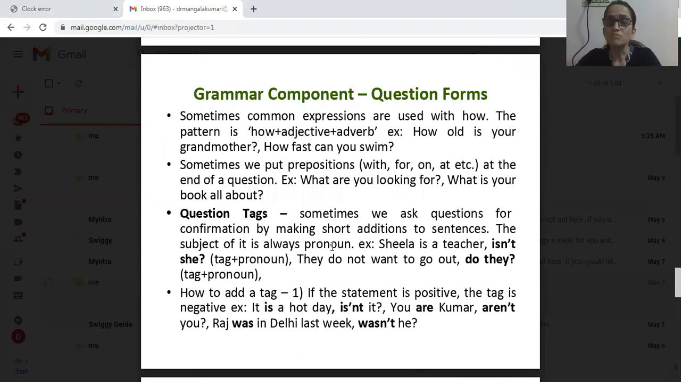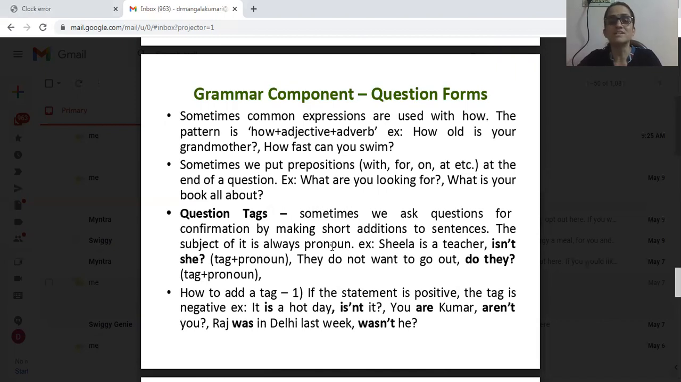Which are those? Sometimes common expressions are used with how. The pattern is how plus adjective plus adverb. Example, if you see, you will understand. More than the pattern, if you see the example, you will understand very well. Let us see the example. How old is your grandmother? How old is your grandmother? How plus old is adjective. Is your grandmother. Okay, here adverb is not there anyway.